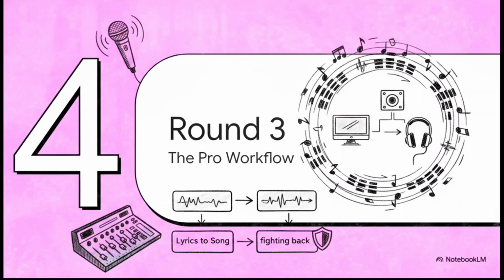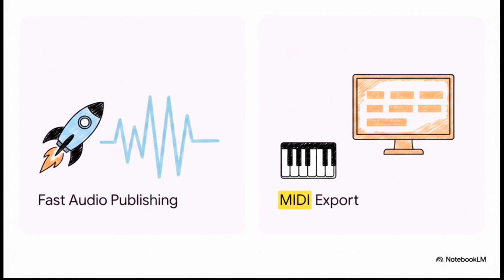Okay, let's shift gears. Round 3, the pro workflow. So while Suno is absolutely fantastic for fast publishing of ready-to-go raw audio, Lyrics to Song actually fights back hard here with a total game-changing feature for producers, MIDI export. This isn't just a baked, flat audio file. MIDI gives you the actual data, the musical notes, the timing, the velocity, the whole shebang.